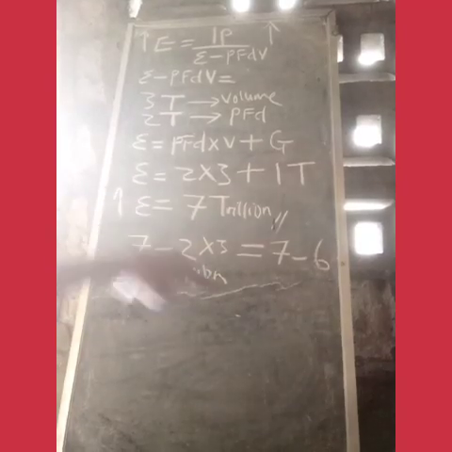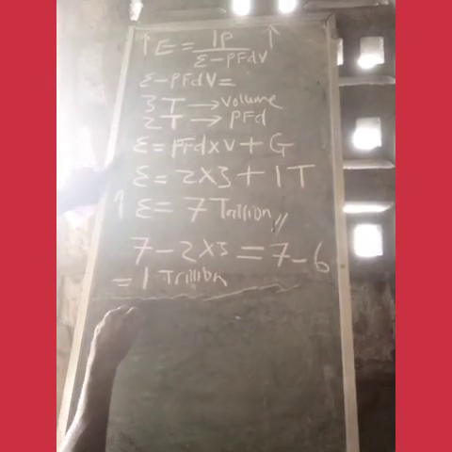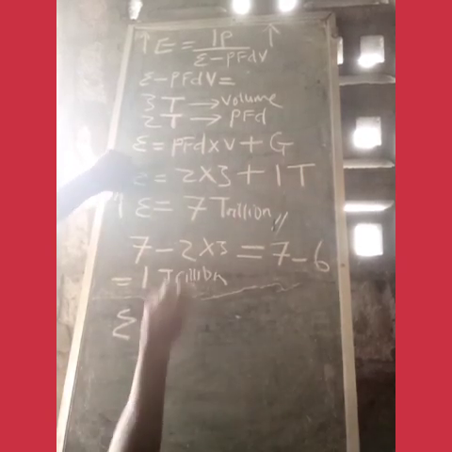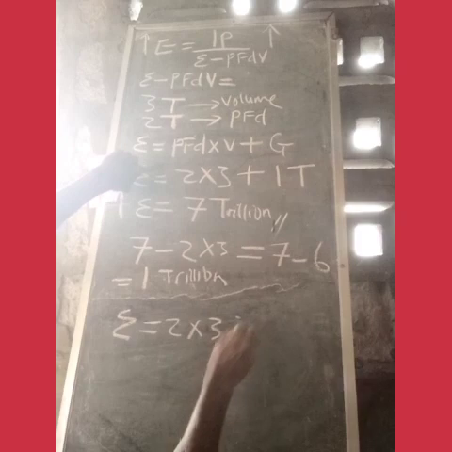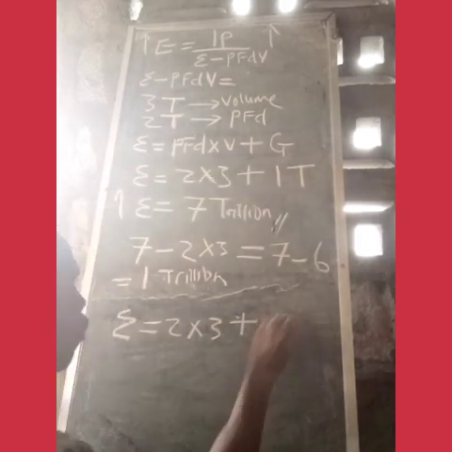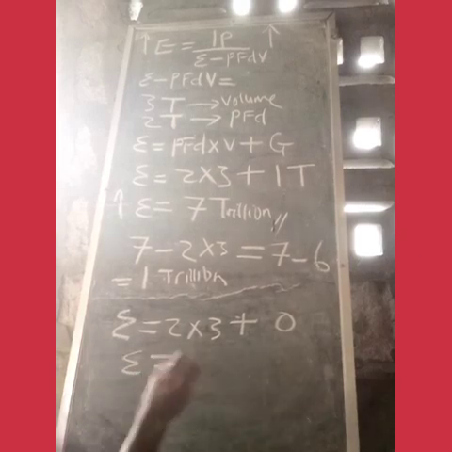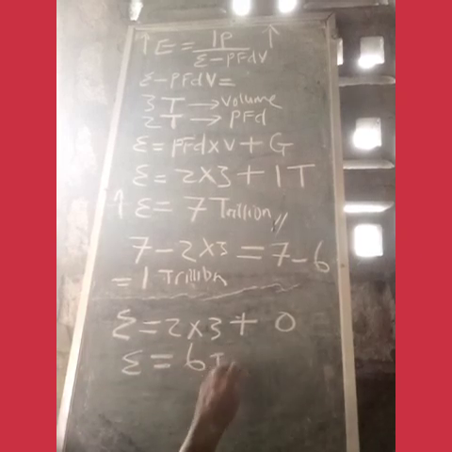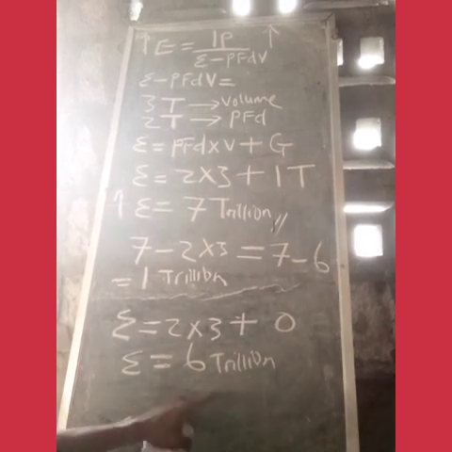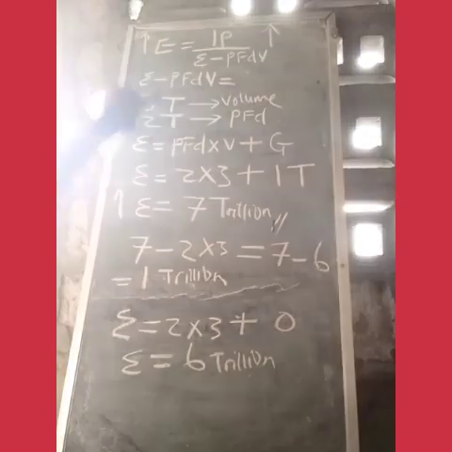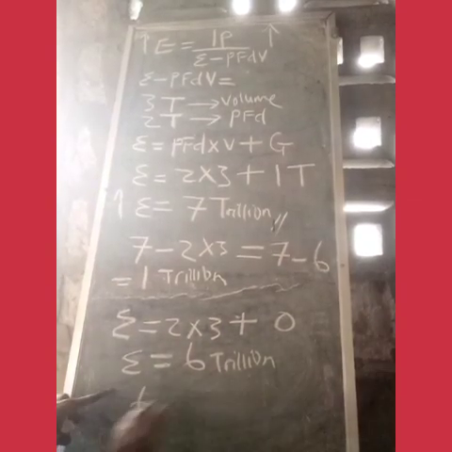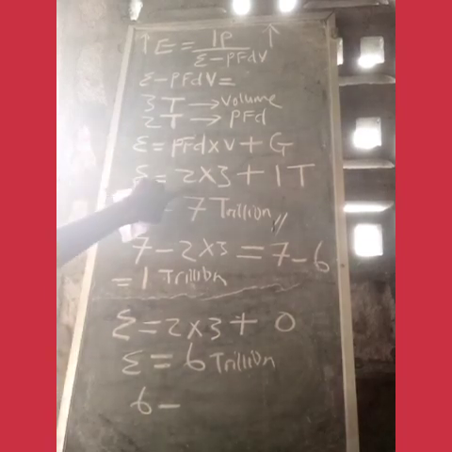How it's going to affect this equation. E will be equal to PFVD, which is 2 times 3 plus, let's assume there is no stealing, greed is 0. So E's value will be 6 trillion. So you see it right now, E's value will be 6 trillion.